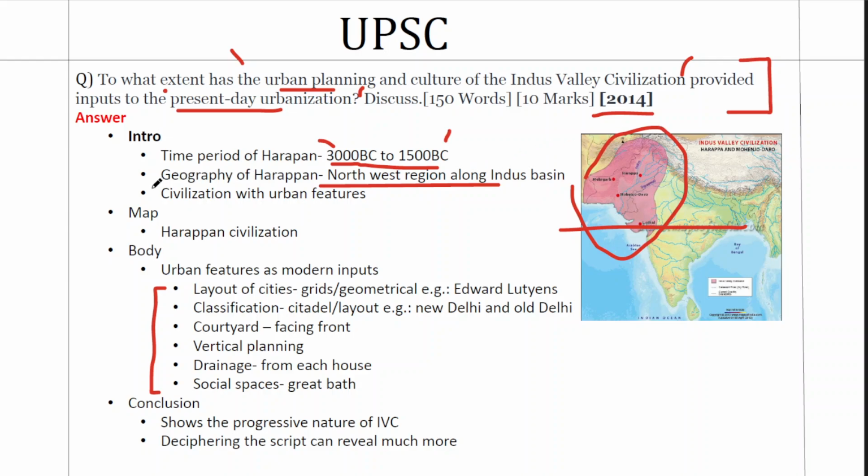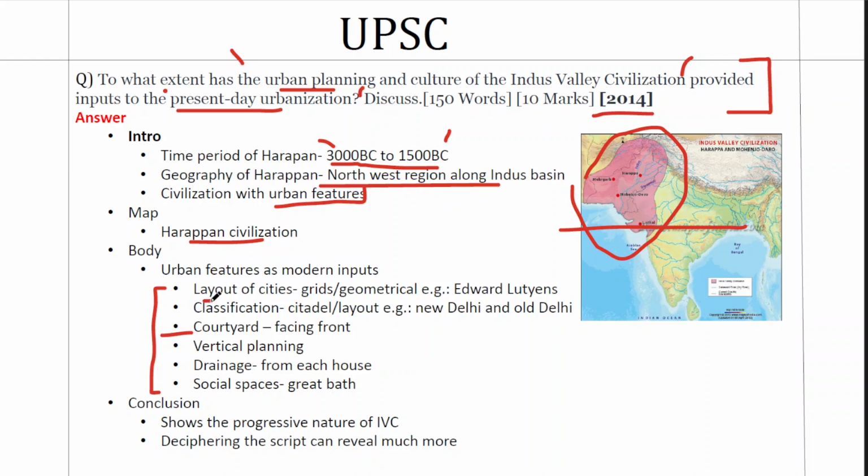Then in the introduction we will also connect it with the question by talking about the urban features of the civilization. So Indus Valley was no agrarian civilization as such. It was much like a modern civilization which had typical urban features. Now we'll talk about these three factors in the introduction. We'll give the map and then we'll come to the body part. Now we have identified 6 specific urban features, and these features are going to be connected with modern times.